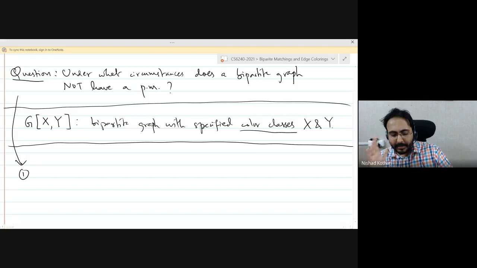So can you give me something simpler before we go to something more complex? Let's rule out the simpler things. Can you give me something simpler? What must be satisfied by X and Y for the graph to have a perfect matching?